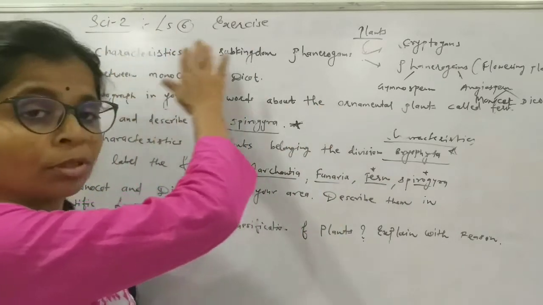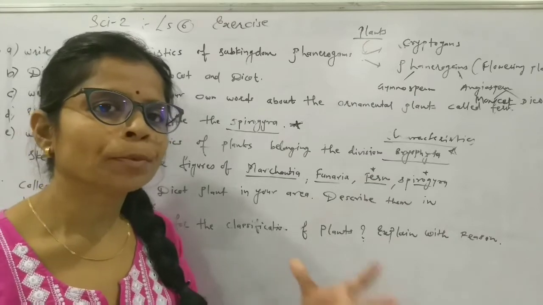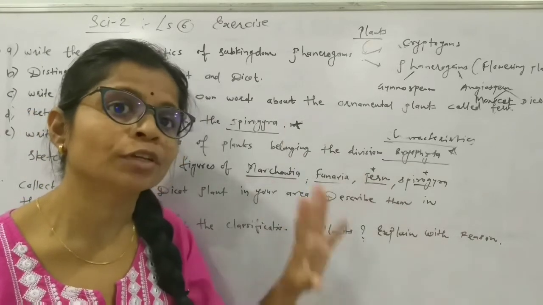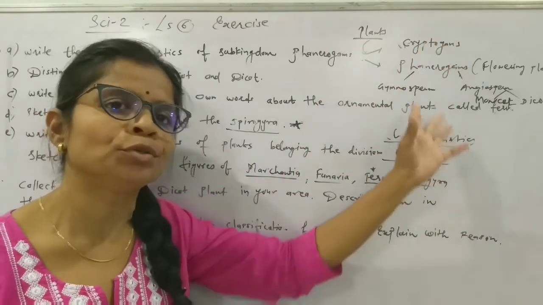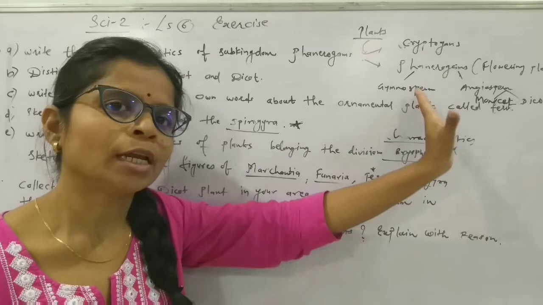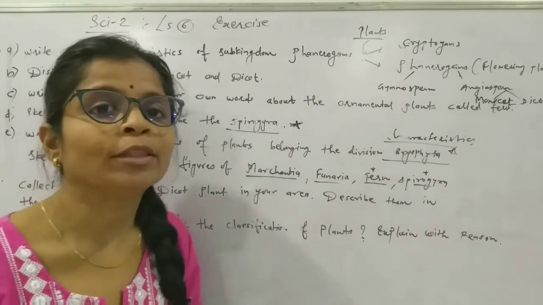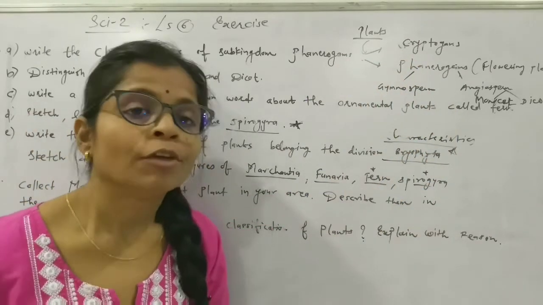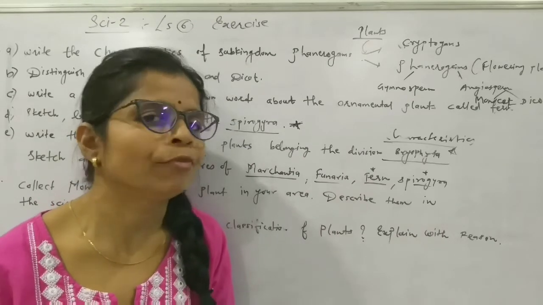Question number 3 is: write the characteristics of subkingdom Phanerogam. Now subkingdom Phanerogam is a division of the major kingdom Plantae, and it is divided into two subkingdoms, that is Cryptogam and Phanerogam. So how do we have to make the answer? Phanerogams are flowering plants. When we say they are flowering plants, they bear root, stem, flower and fruit.